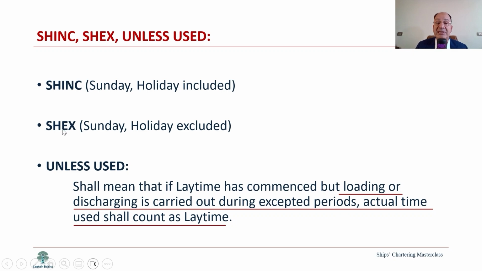SHEX here, what does it mean? Sunday, holiday excluded. So the charterer negotiated that Sunday and holiday will be excluded and will not be counted as laytime. What does it mean, unless used?